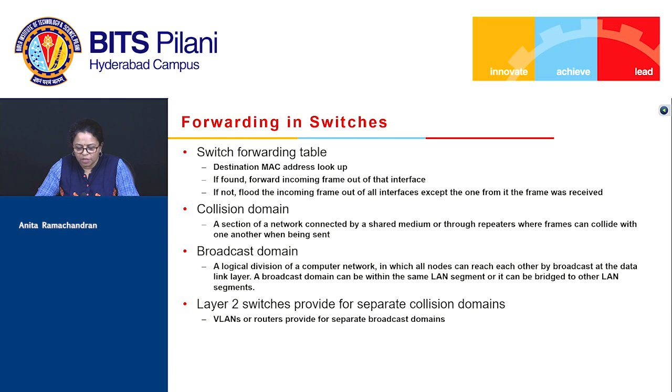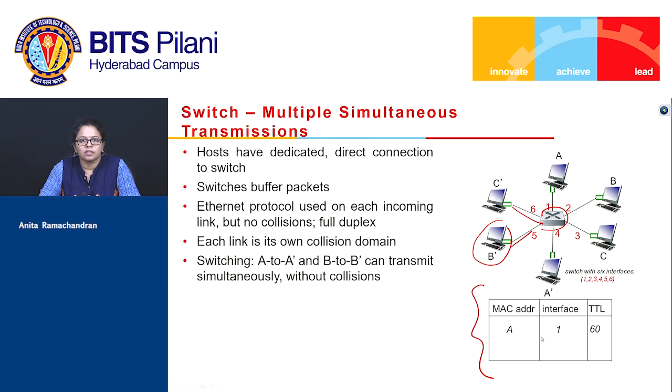This diagram shows an example of a switching table or forwarding table within a switch. It says that MAC address A is reachable through interface 1 with a TTL of 60. This is how the MAC address table or switch table gets built inside a switch. Similarly, when it learns from frames coming from other hosts, it will say B is connected to interface 2 and so on.